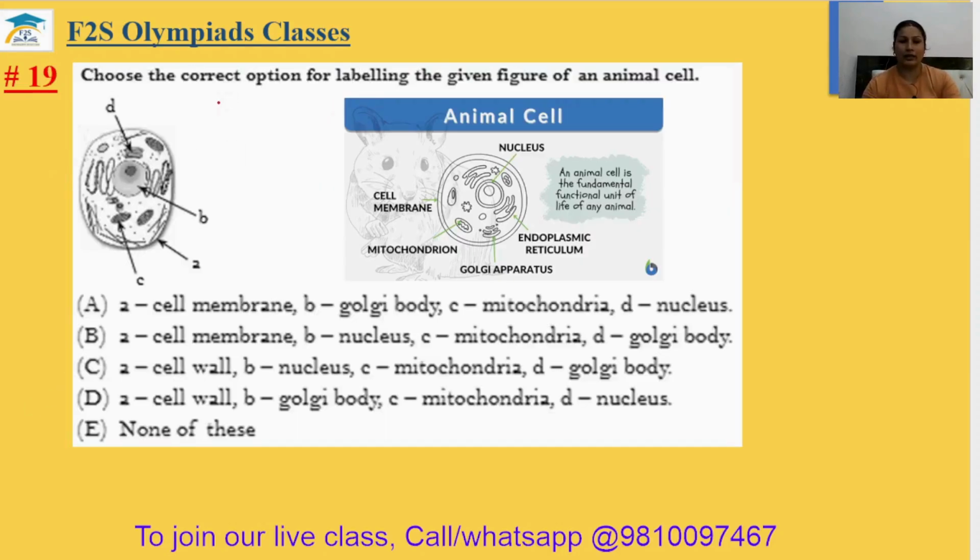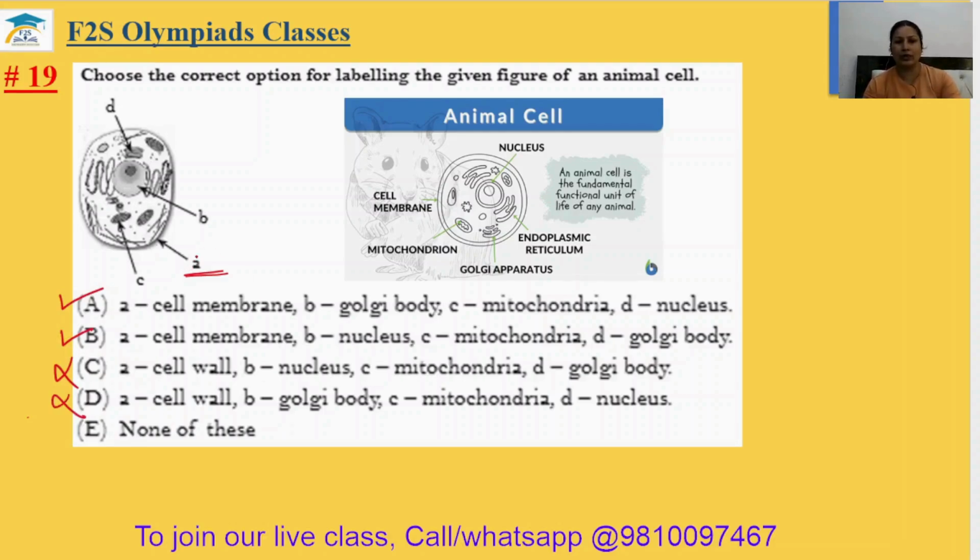Question number 19. Choose the correct option for labeling the given figure of an animal cell. Option A. You just see here, I have pasted a picture of the animal cell. So this is your nucleus. The outside line is your cell membrane, so A will be your cell membrane. And it is an animal cell. An animal cell does not have a cell wall. So option A will be selected and B will be selected. D and C both will be rejected.